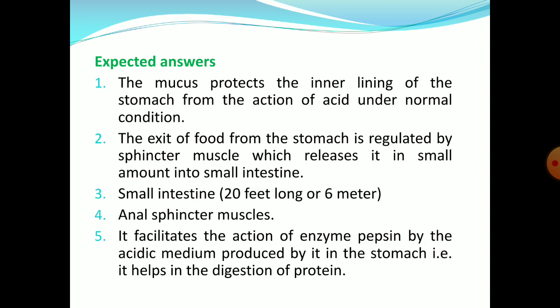Here are the expected answers. The mucus protects the inner lining of the stomach from the action of acid under normal conditions. The exit of food from the stomach is regulated by a muscle called the sphincter muscle, which releases it in small amounts into the intestine. Small intestine is 20 feet long or 6 meters. And the exit of undigested food is regulated by the anal sphincter muscle.